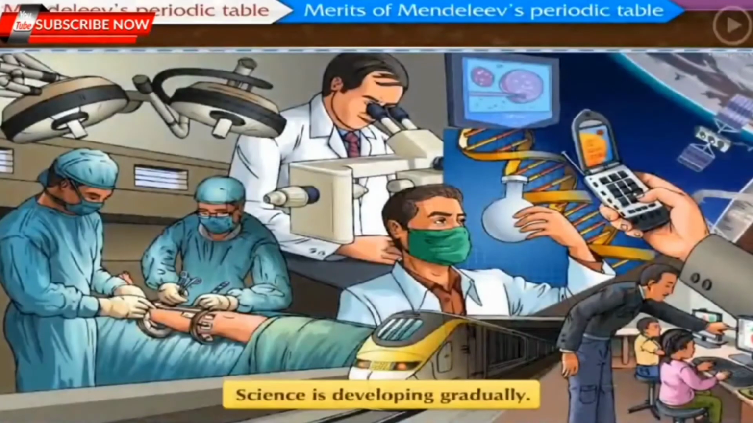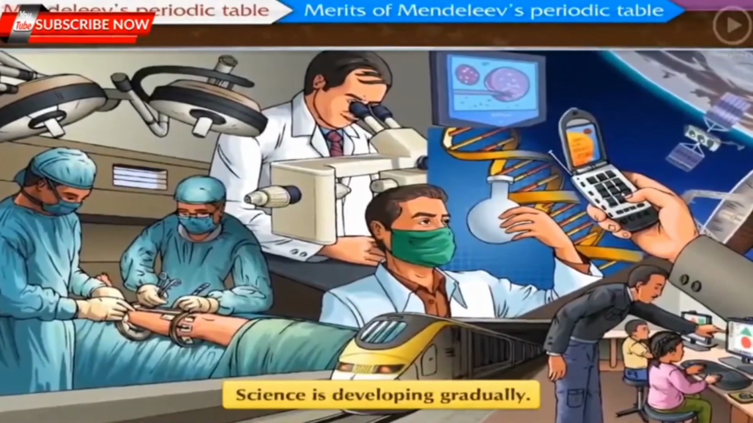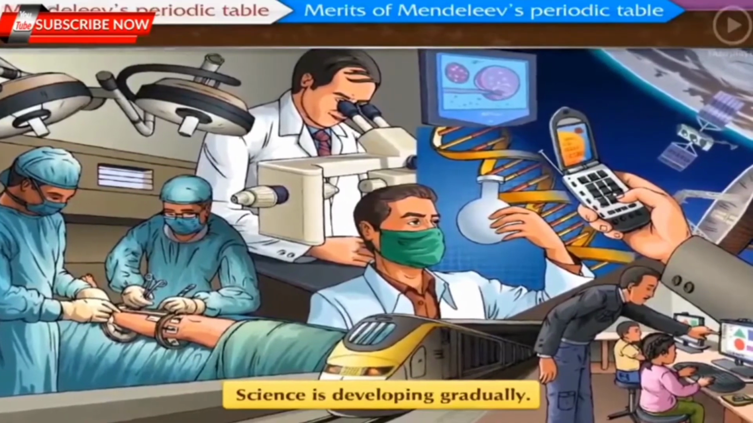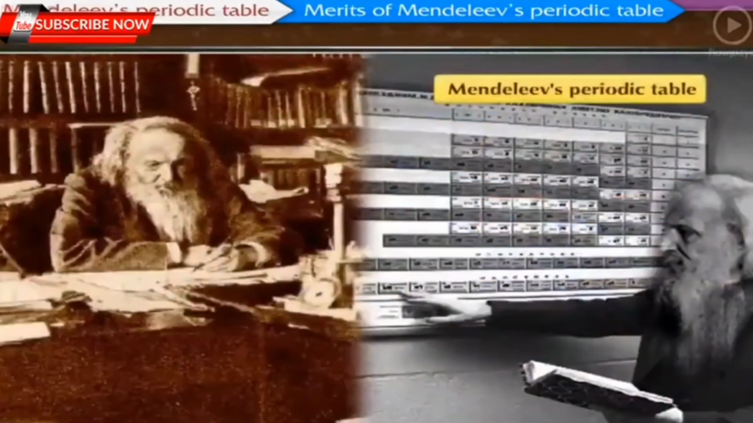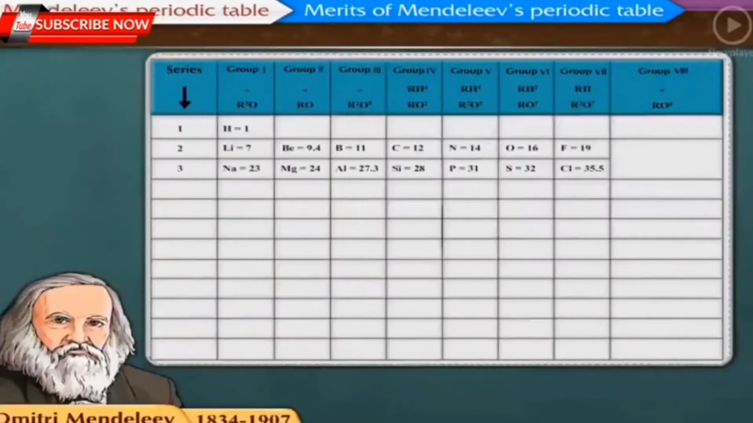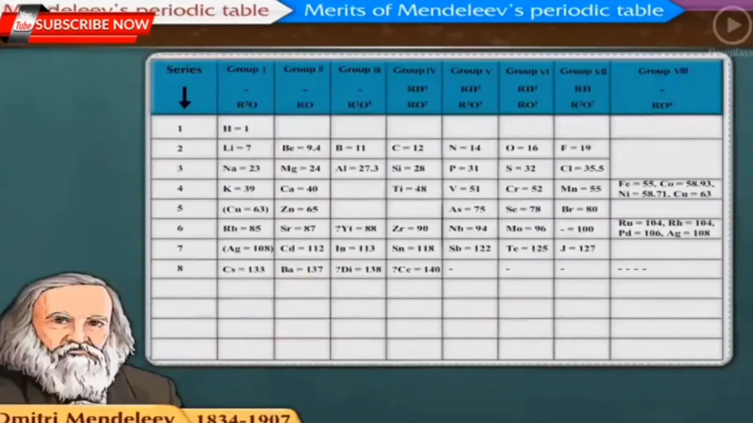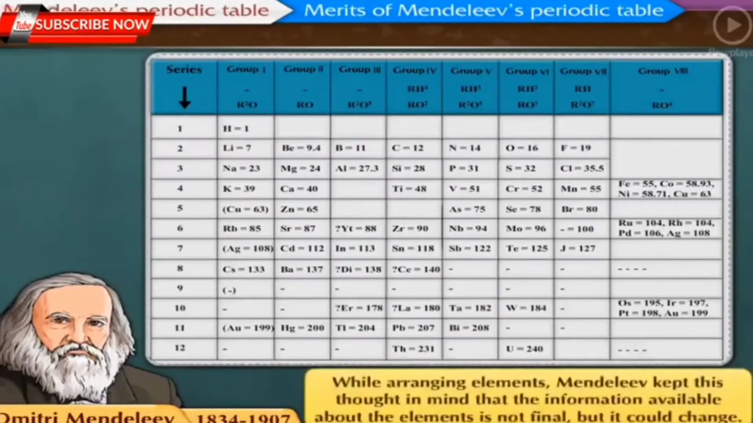Merits of Mendeleev's periodic table. Science is developing gradually. Science has the freedom to revise old conclusions by using advanced techniques and performing experiments. These characteristics of science are clearly visible in Mendeleev's periodic table. Mendeleev arranged the known elements on the basis of the law that the properties of elements are a periodic function of their atomic masses. While doing this, he kept this thought in mind that the information available about the elements is not final, but it could change.